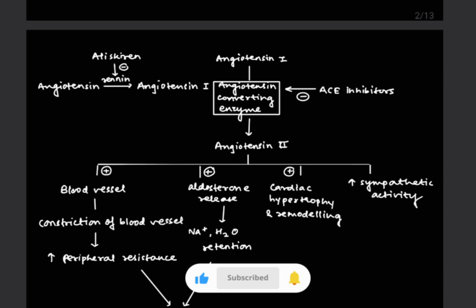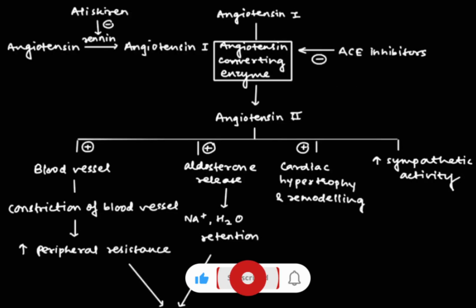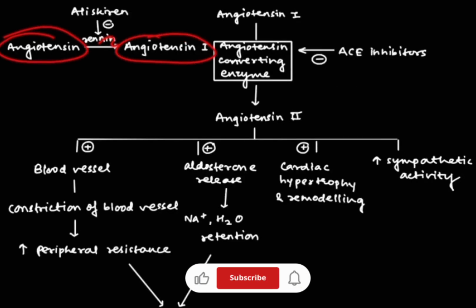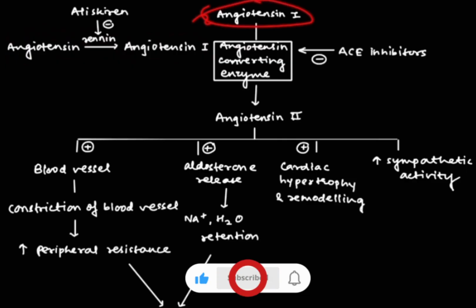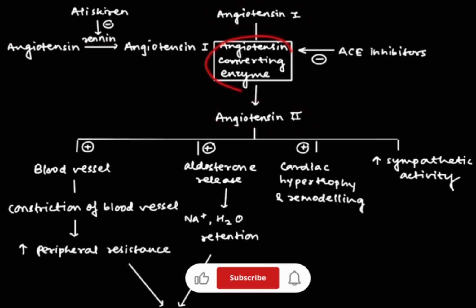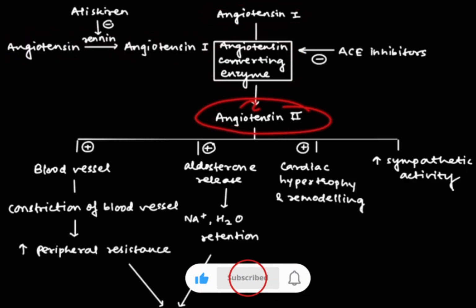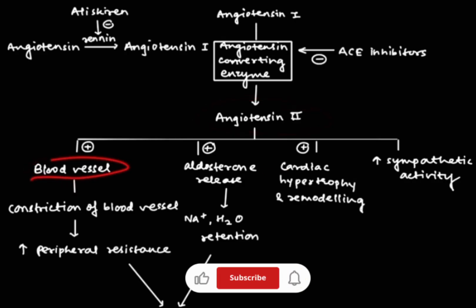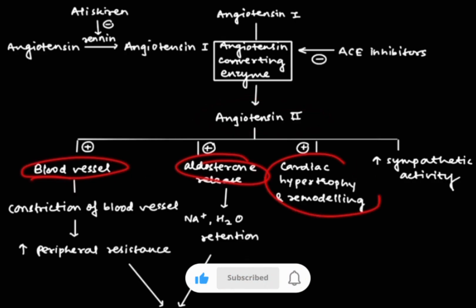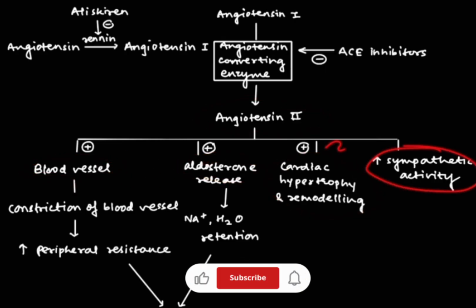Before going on to this classification, we are first going to see the basics. Angiotensinogen is converted into angiotensin 1 with the help of renin. Then angiotensin 1 is converted into angiotensin 2 with the help of angiotensin converting enzyme. And then angiotensin 2 acts on 4 things. First is blood vessel, then aldosterone release, then cardiac hypertrophy and remodeling, and it will also increase the sympathetic activity.